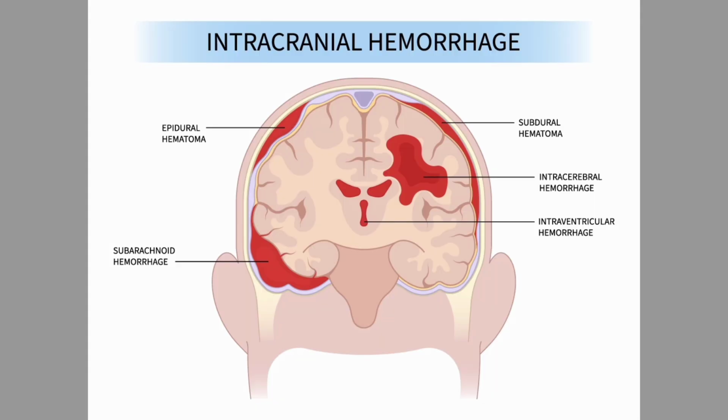The next one is hematoma and hemorrhages. Hematoma means collection or clotting of blood outside of the blood vessels. This leads to pressure buildup inside the skull. Hemorrhage means there can be a bleed in the space around the brain, called subarachnoid hemorrhage. Bleeding within the tissue is called intracerebral hemorrhage.